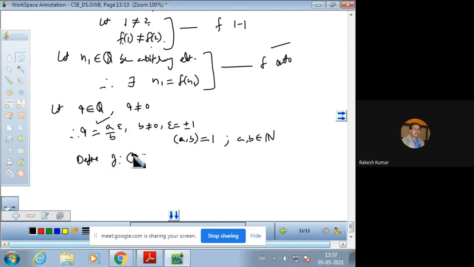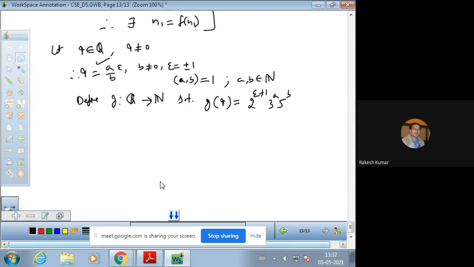So g from Q to N mapping define कर रहे हैं such that the domain set is the rationals. So we can take a rational number q, and this is a standard definition they have given: 2 raised to the power epsilon plus 1, 3 raised to the power a, 5 raised to the power b. Now let us prove that g is 1-1.